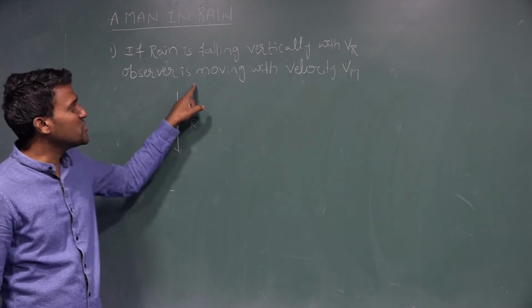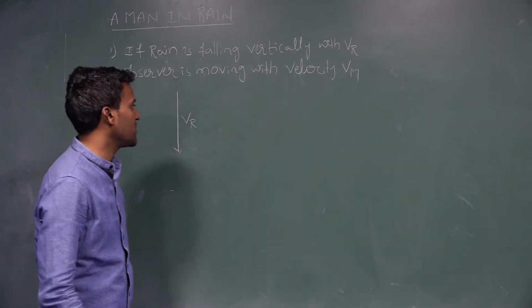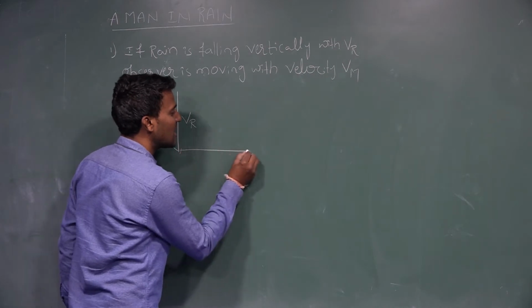Next situation, the observer is moving with a velocity Vm. Now a man is moving with a velocity Vm.